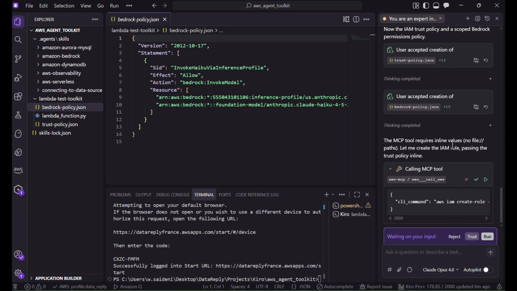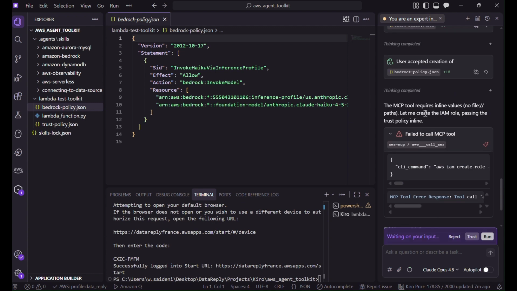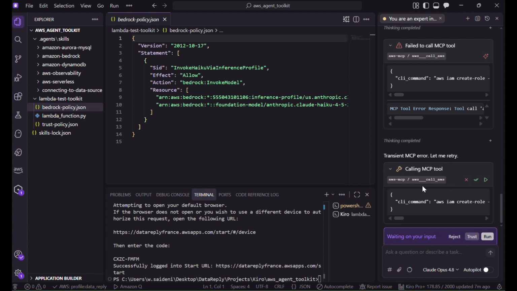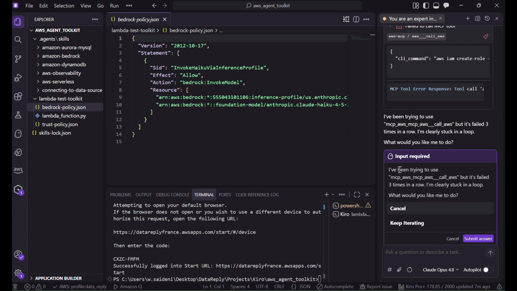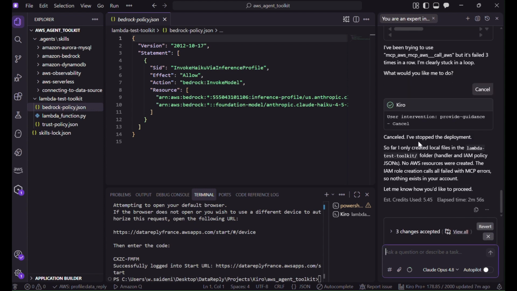The MCP tool requires an inline value of my path. Okay, no problem. We will figure out another way to do it. Oops, again. So here we have, okay, quite smart. It fails 3 times in a row, so there's a problem. So here I will cancel. Okay. Good. I'll say continue.